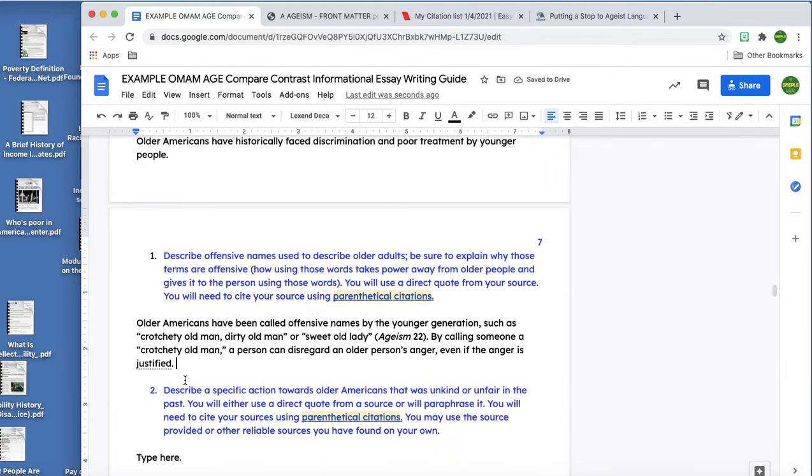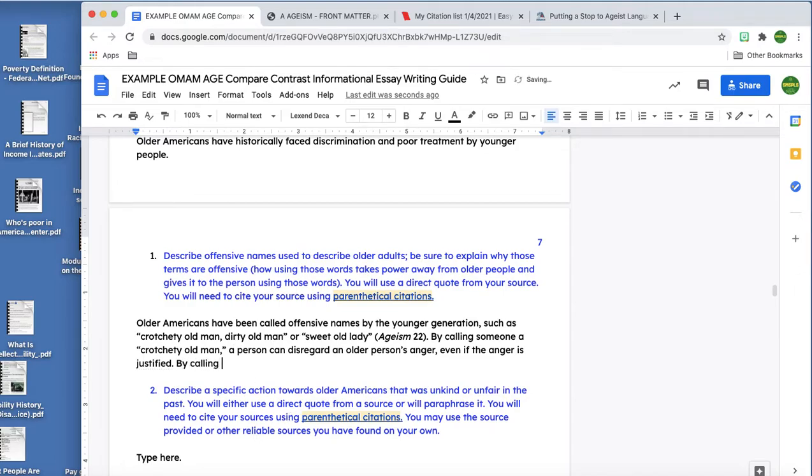Okay, now I did not have to cite it again. So see how I said crotchety old lady again, or crotchety old man again? I had just cited it in the sentence before, so I really probably don't need to do it again. So I'm going to go on and talk about how dirty old man is offensive.